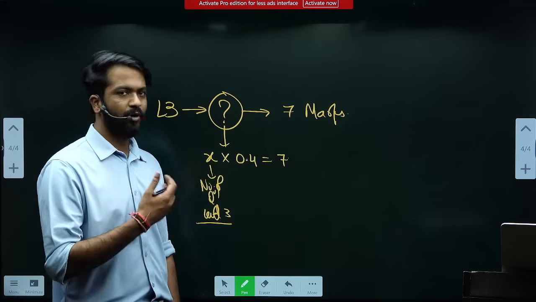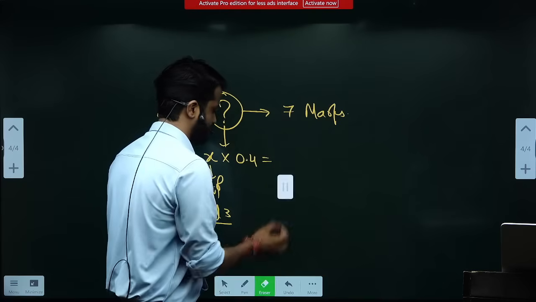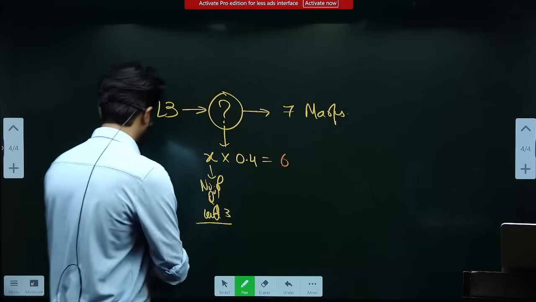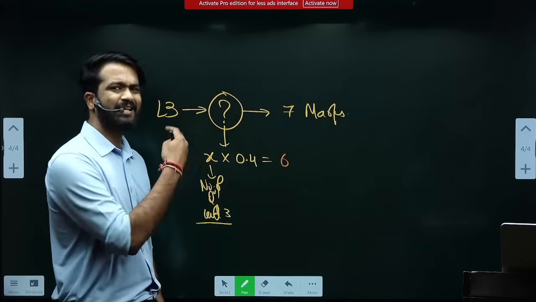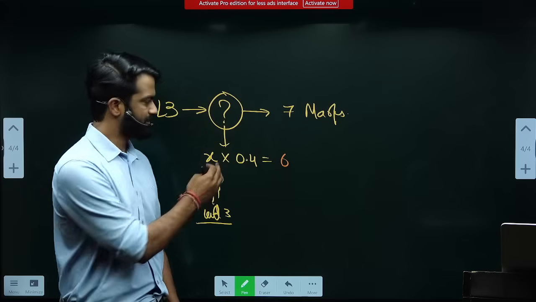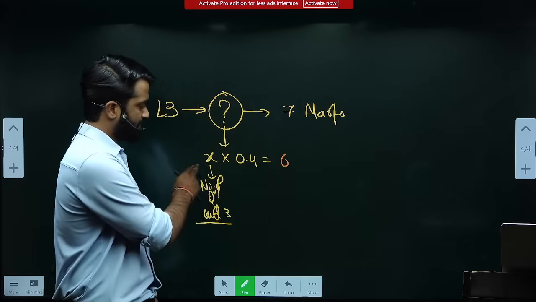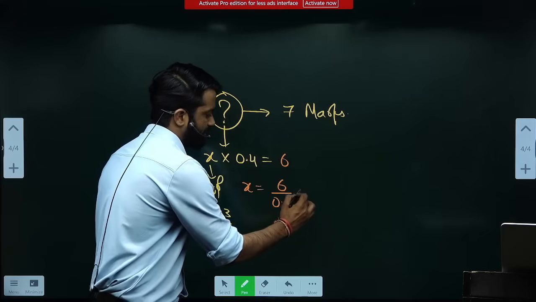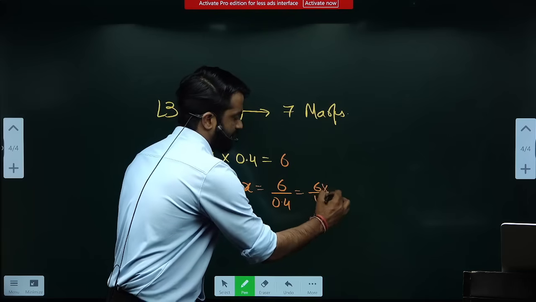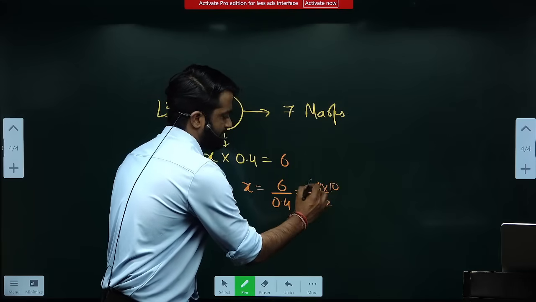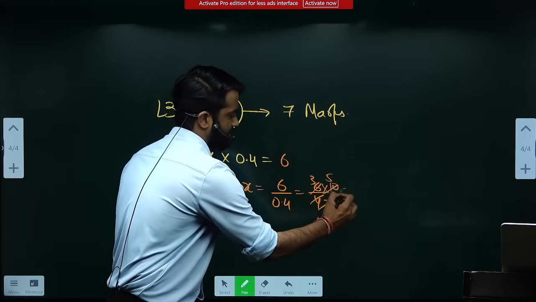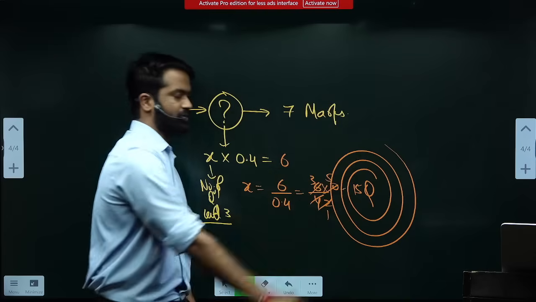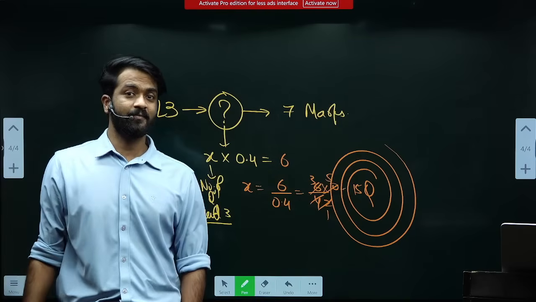X into 0.4, let's not take it 7, let's take it 6. Okay, no problem, 6 can also be taken, 99 will come, it is more than 2, so let's take 6. So the moment you do this, X will be 6 upon 0.4, which is 6 upon 4 into 10, that is 15 times. That means you have to attempt 15 questions in level 3.